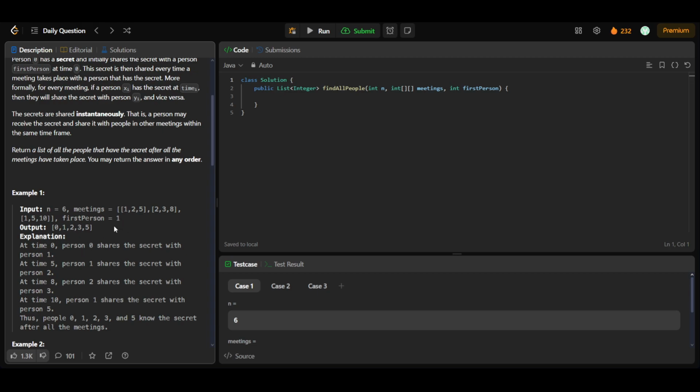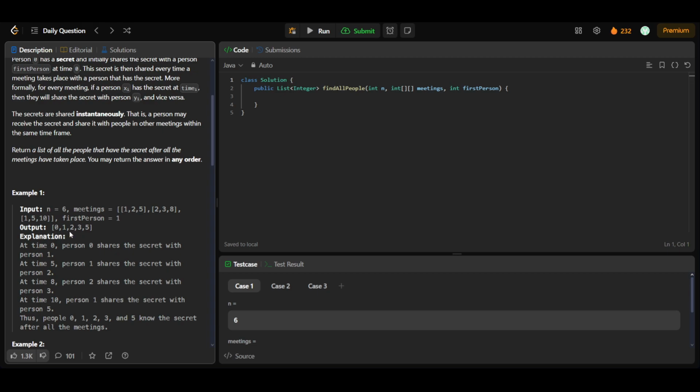Okay, and then what we can observe is that at time 5, the person 1 will tell the secret to person number 2, and person 2 will know the secret at time 5. Now when he'll be in a meeting with the person 3 at time 8, person 3 will know the secret also. So 1, 2 and 3 by now know the secret, and at the 10th second, the first person already knows the secret and he'll be sharing it with person number 5.